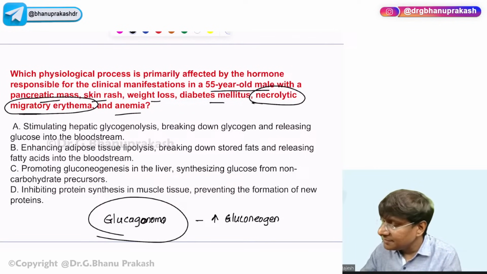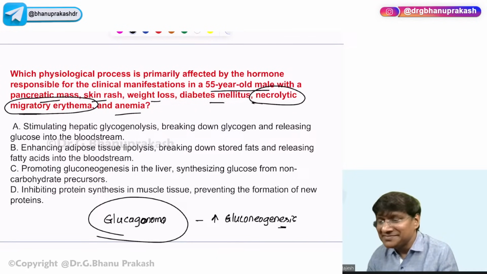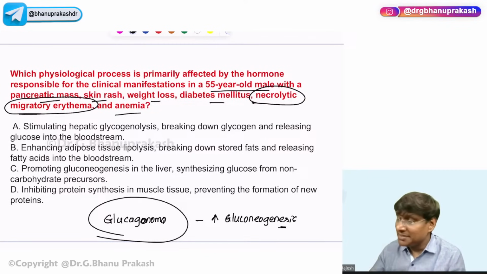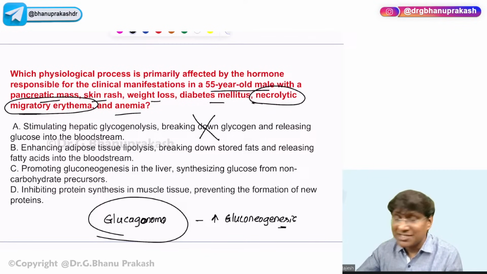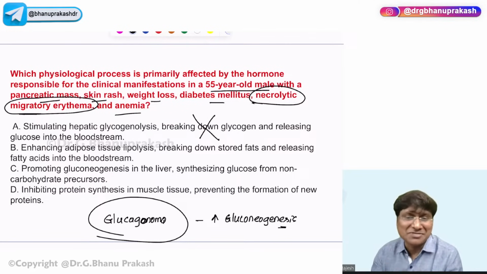But please tell me, will this glucagon cause breakdown of the glycogen? Remember, breakdown of the glycogen is not caused by glucagon.